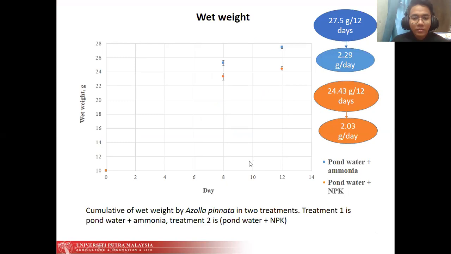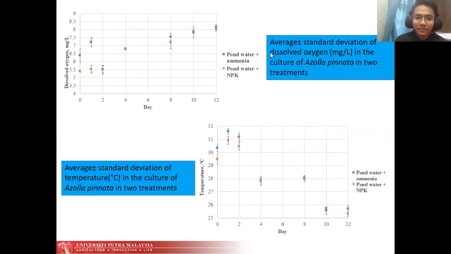Next is the cumulative weight of Azolla pinnata in the two treatments. The weight of Azolla pinnata was influenced by the total ammonia removal before. That means the pond water plus ammonia treatment is more efficient than the pond water plus NPK. We can see that the pond water plus ammonia is weaker than the pond water plus NPK. This is a graph of average plus minus standard deviation of dissolved oxygen.